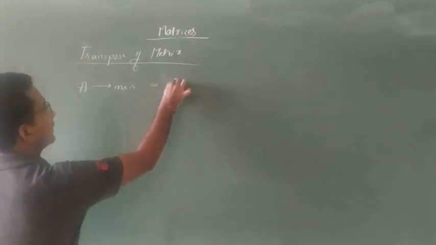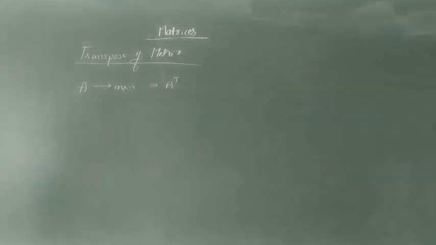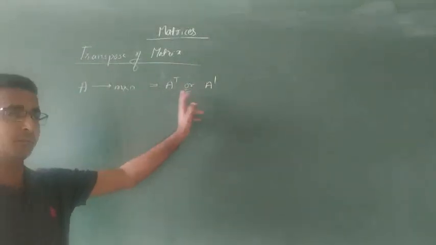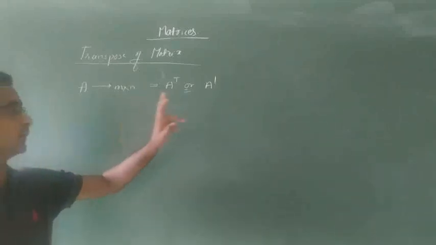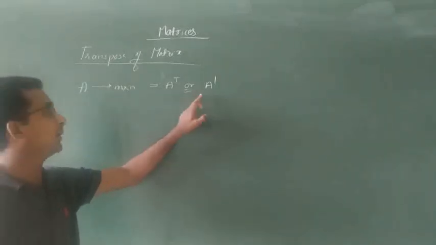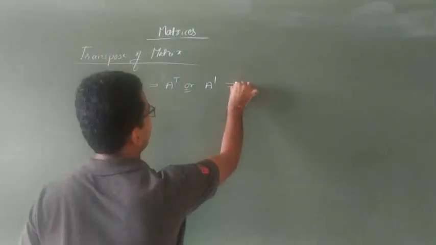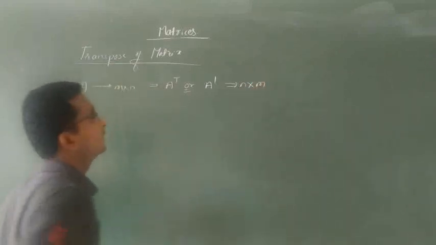Okay. So now A is a matrix of order m into n. Then the transpose of the matrix is denoted by what? A raised to t or A dash. You have to use one of the two. Either A raised to t or A dash. Then A dash has the matrix order n into m. Here the order interchanges.